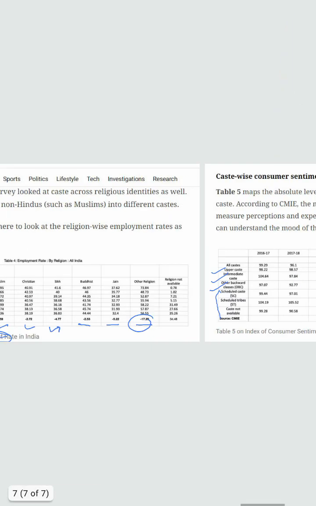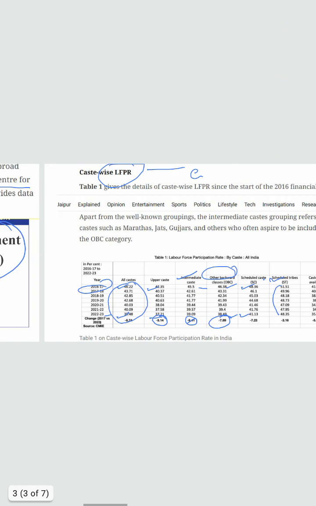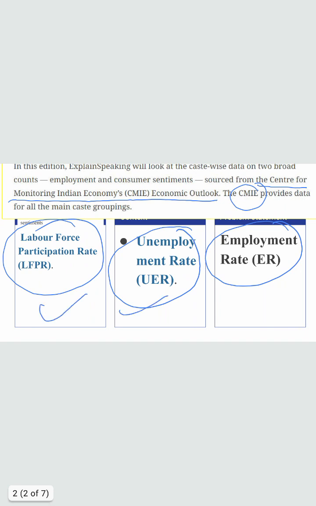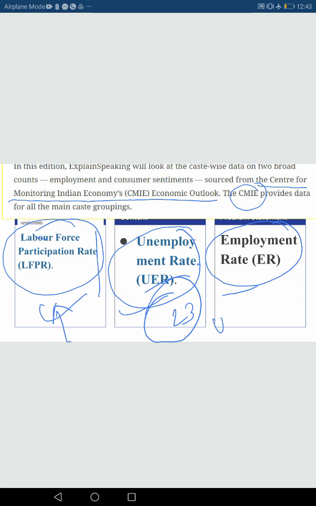So overall, there has been a slight deterioration in the economy with the three parameters showing negative returns, and unemployment has increased to a significant level. That's why in Mains 2023 there was a question which asked directly about unemployment and how it is calculated. So that's why the unemployment and employment rates are important for the Mains.